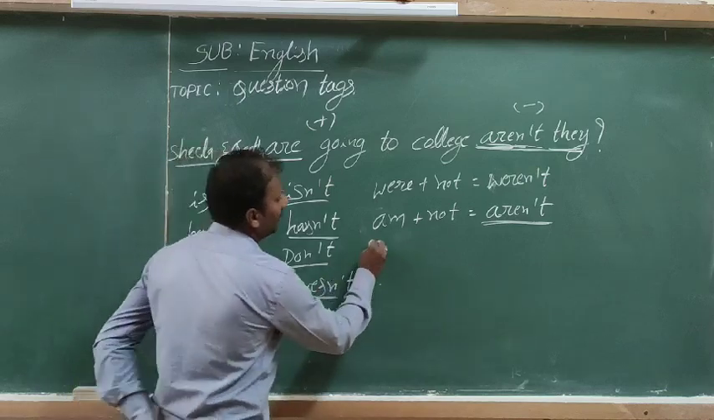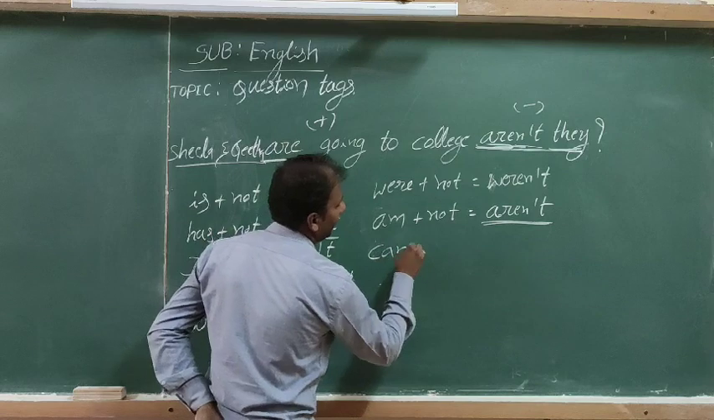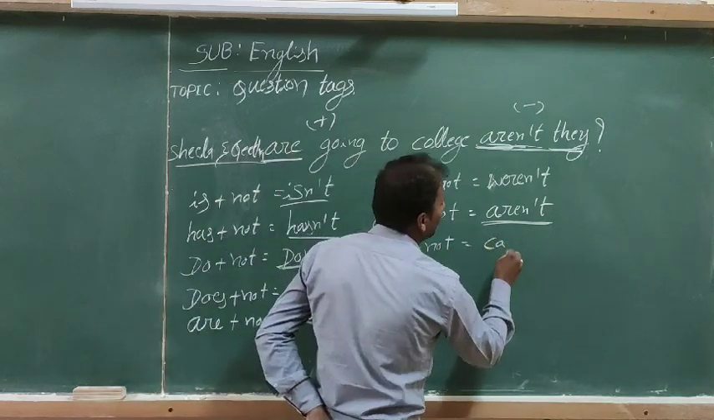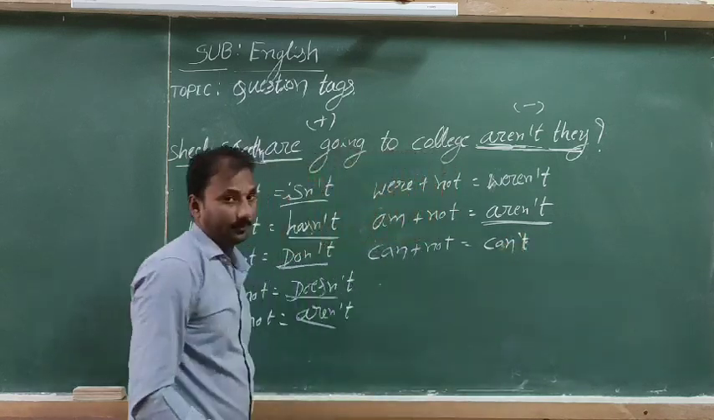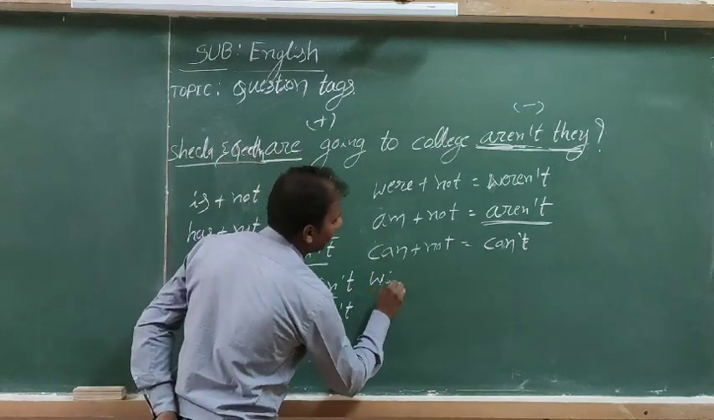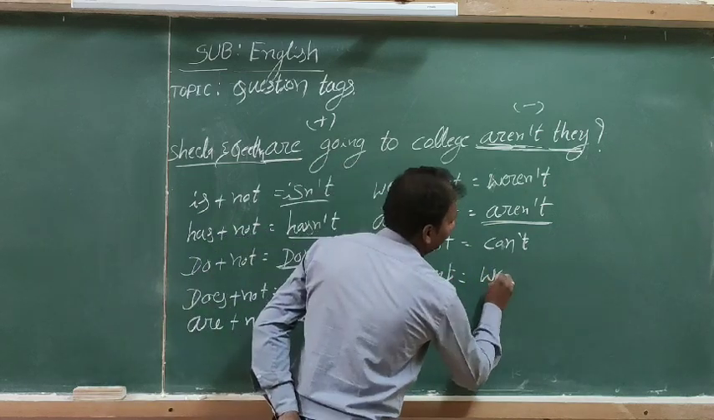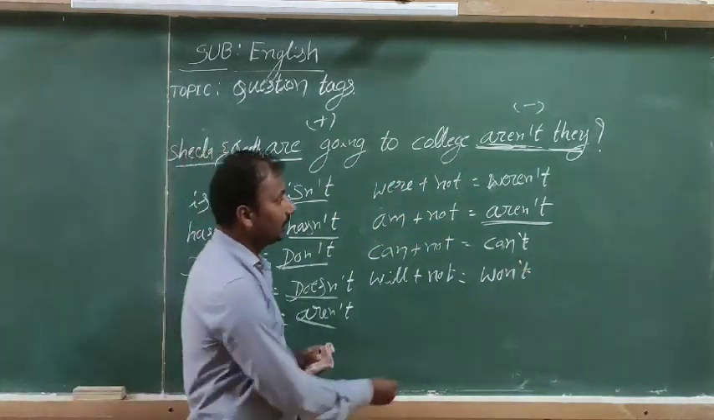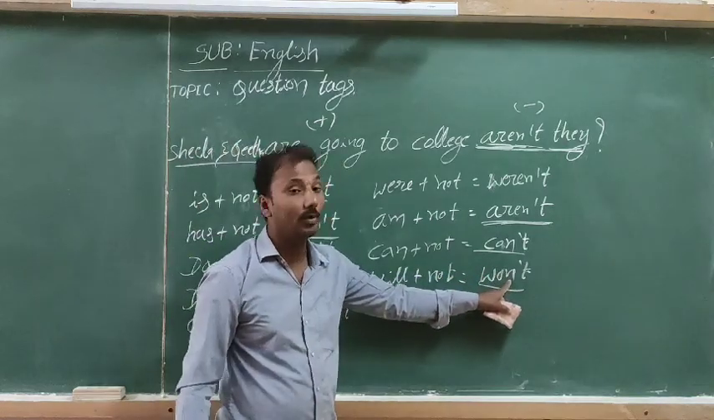Then can plus not changes to can't, in the apostrophe manner. And will plus not, won't. Observe: these are all the words, and when we add not to them we get forms like won't.